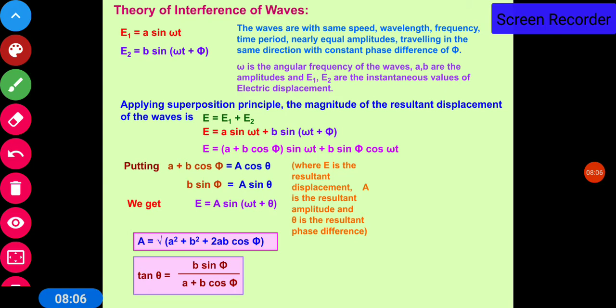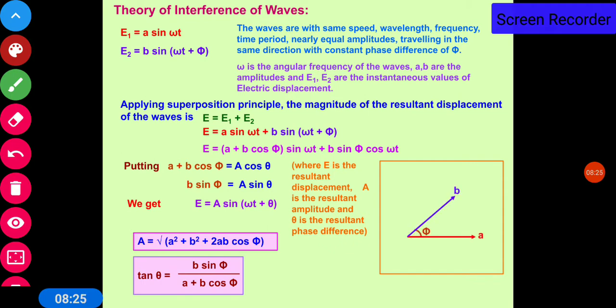And tan theta, by dividing these two equations, you will get tan theta. So tan theta = B sin phi / (A + B cos phi). In another manner, the same mathematical theory can also be represented like this.